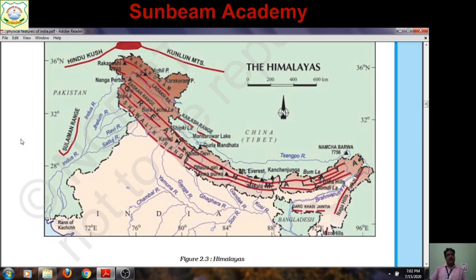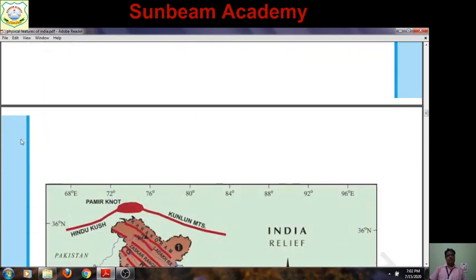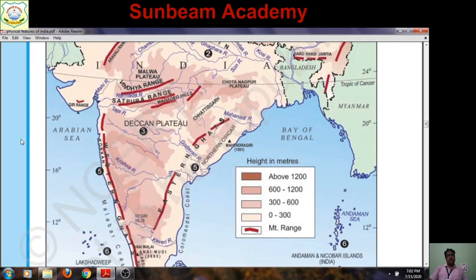So in the same map, if you are going to show mountain range as well as mountain peak, what will you do? Suppose an index has been made for mountain range; another index you will make here, with a triangle like the mountains have shown.